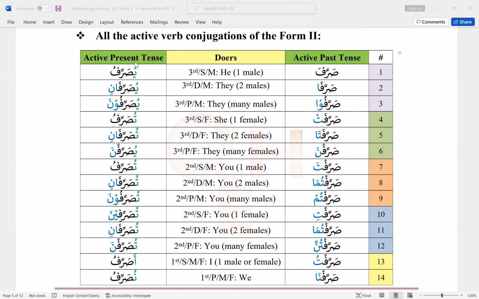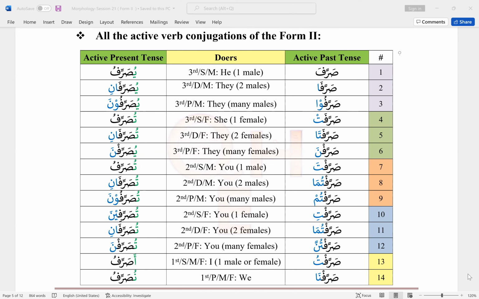One thing you can see is that the prefixes for present tense have dhamma. For Form 1 and the other Mazid Fee we learned so far, from 7 through 8, we did not see prefixes with dhamma for active. But for Form 2, 3, 4, the prefixes will carry dhamma even for active present tense.